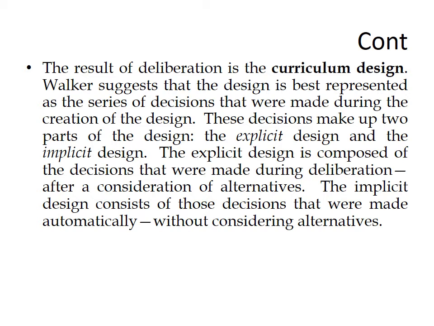The explicit design is composed of the decisions that were made during deliberation, after a consideration of alternatives. The implicit design consists of those decisions that were made automatically without considering alternatives. Curriculum developers at this stage actually make decisions which are based on deliberation.